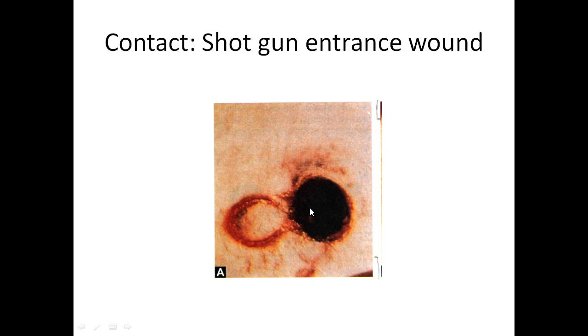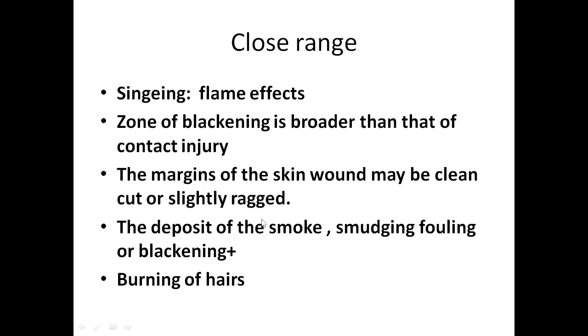Double barrel contact wound. So this is a circular wound you are getting because of a shotgun contact wound. It is a round or circular wound, and you are getting it on both sides because of the double barrel weapon. Then coming to the close range.